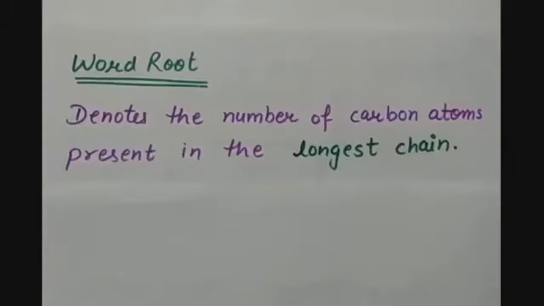Then the second part of the name is the word root. Word root is basically the number of carbon atoms present in the longest chain. So we have to see the longest chain which is having the maximum number of carbon atoms. That will be the word root, or we can say the parent chain, in which the substitutional and functional groups are attached.